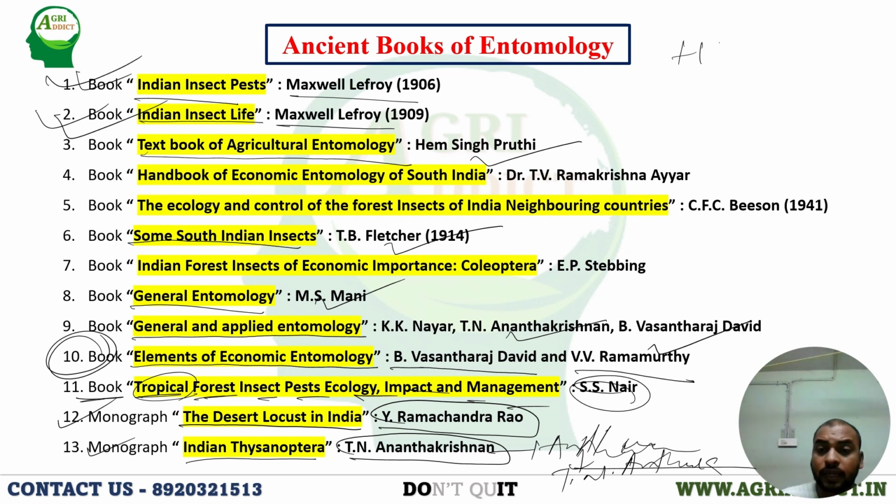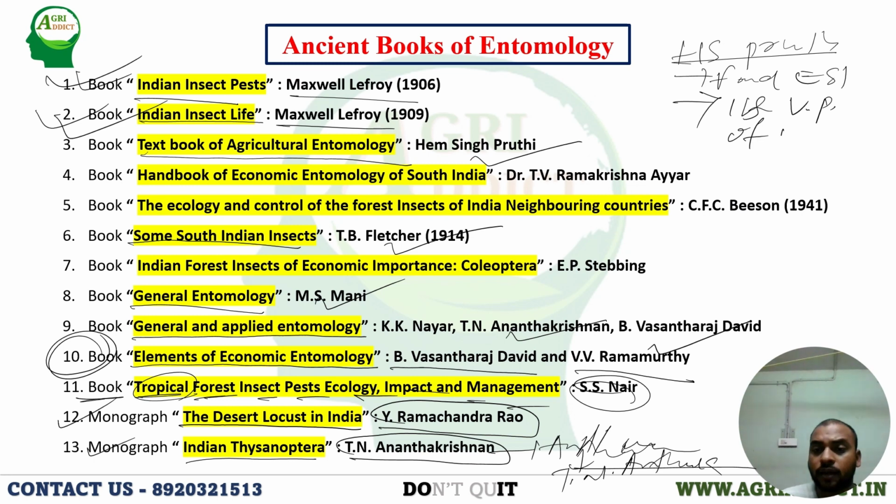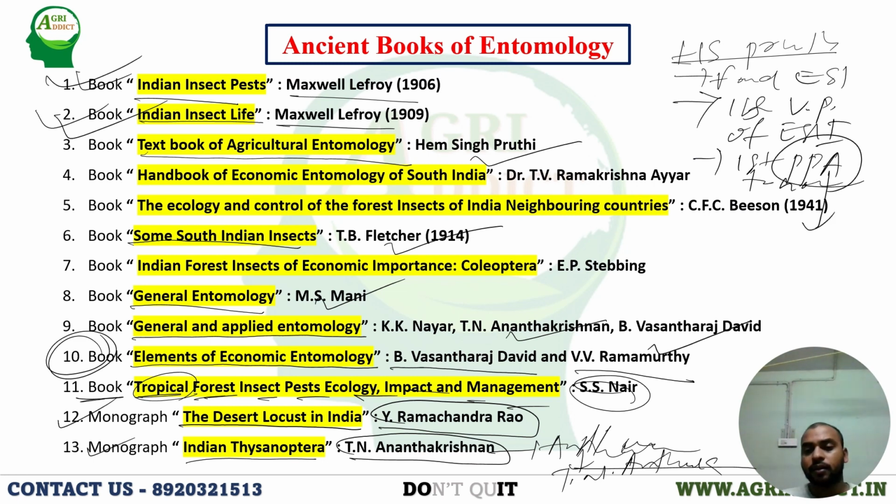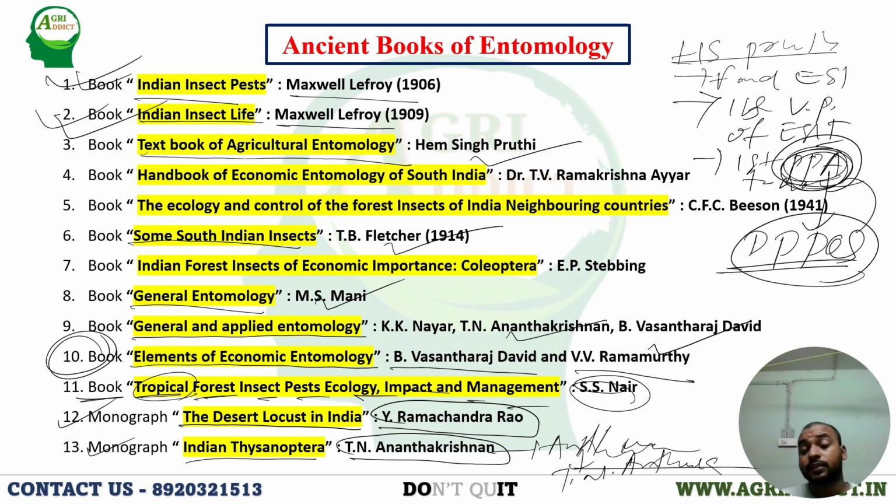Who is H.S. Pruthi? He is the founder of the Entomological Society of India. Second, he is the first vice president of the Entomological Society of India. He is the first plant protection advisor to the government of India. Who is the plant protection advisor? That means the head of the DPPQS. He is the head of plant protection. DPPQS is the plant protection advisor. Okay. So he was the first, H.S. Pruthi.